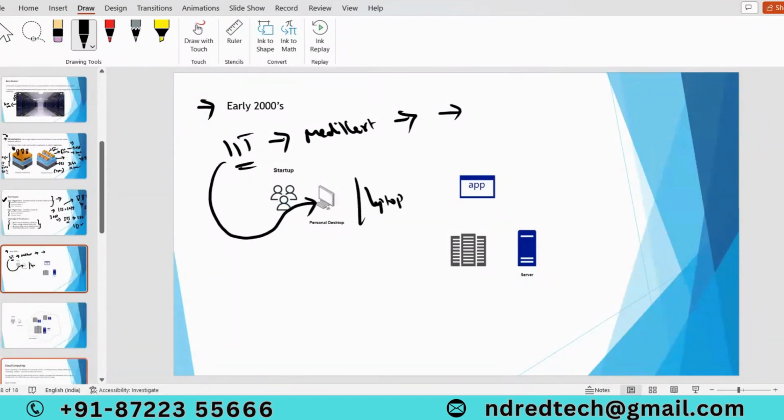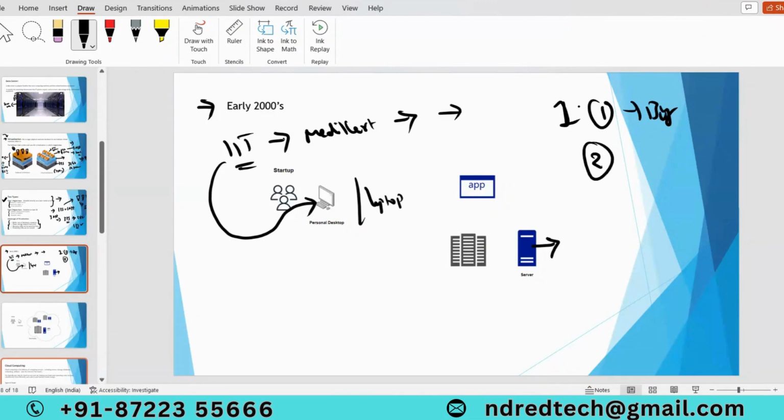As I mentioned, they can't run that application 24/7 on their laptops, because laptops have limitations and are not designed to run 24/7. So definitely they need a server to deploy their application. First, they have to buy a server.